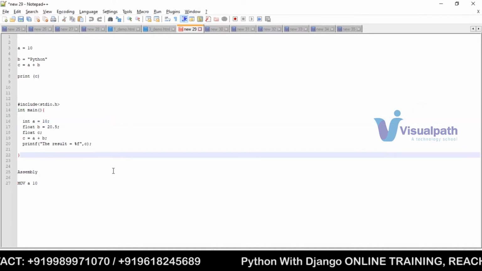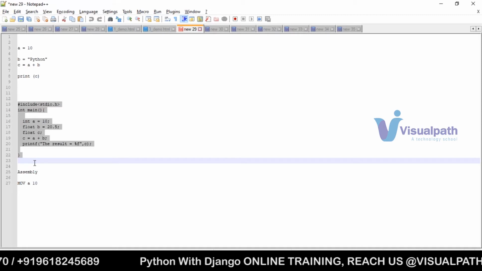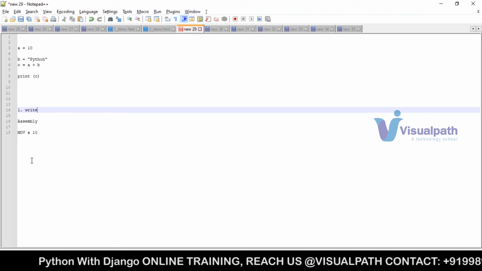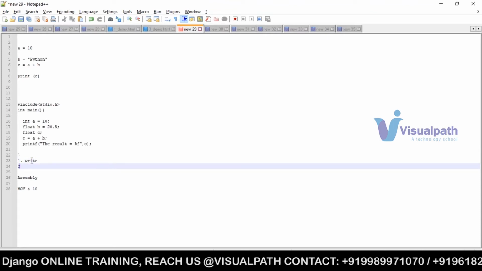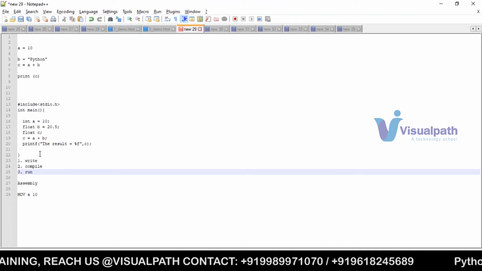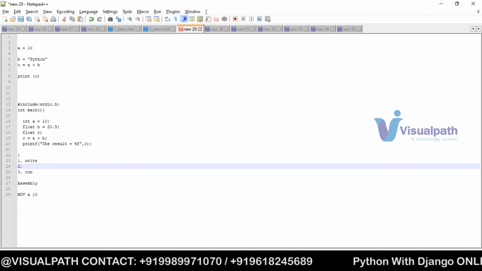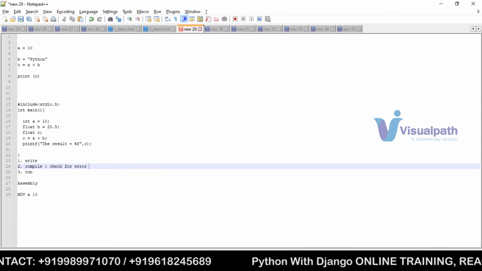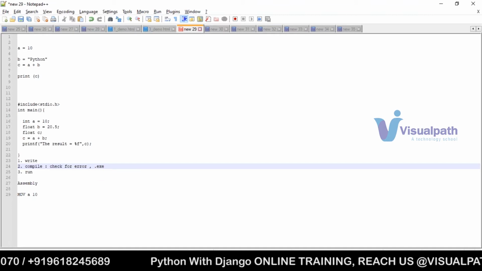So when we call it compilation based, let's take the same example, the C programming language is compilation based. Compilation based means, first we will write the program. First step is writing the program. Second step is compile the program. Third step is run the program. After we write, we will compile this program. Compilation means it will check for errors. If there are no errors, then it will generate an executable .exe file.